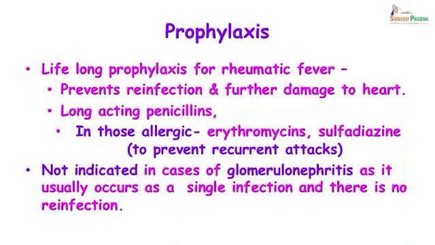But long term for rheumatic fever, you have to give prophylaxis so that you prevent rheumatic heart disease from developing. And so, here you give long acting penicillins, erythromycins or sulfadiazine. It is not necessary in glomerulonephritis because it usually occurs as a single infection.